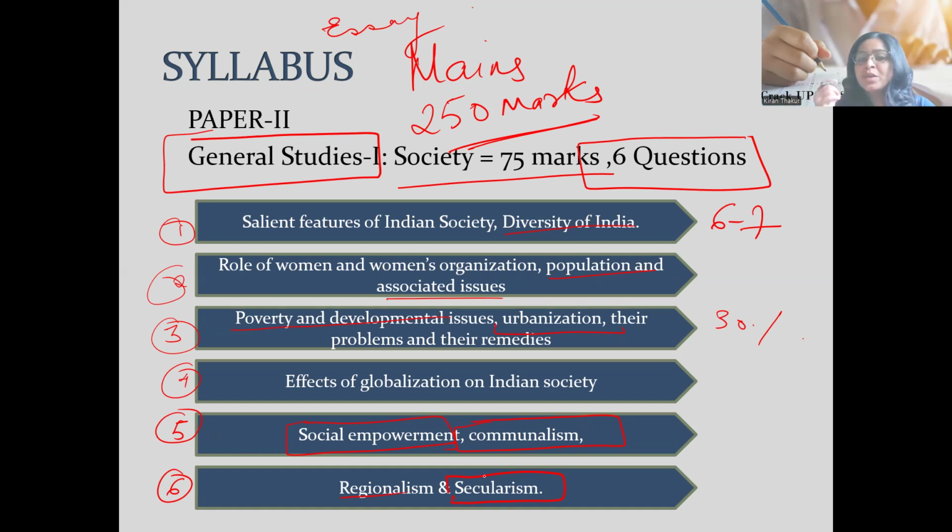So what we need to do is make crisp notes on each and every topic. Our basics should be very clear. Our definitions should be very clear. For example, if there is a question on regionalism, you should have a short note on what you mean by regionalism, what is the definition of regionalism, what are the challenges because of excessive pride towards a particular region, and what are the solutions, what can be done. Like that, for each and every topic, your one or two pages of notes should be ready.